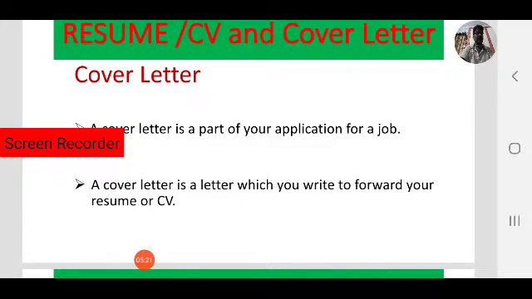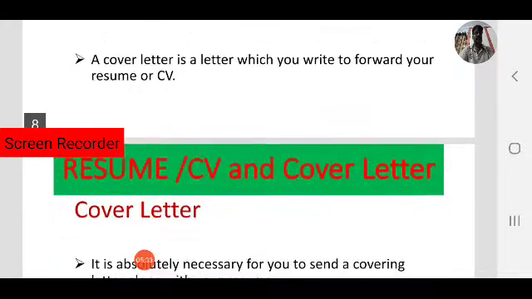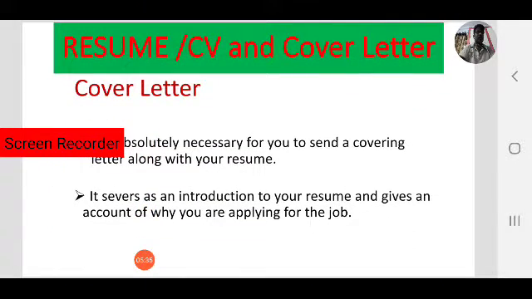It comes under one of the categories of formal letters. So you are familiar with how to write a formal letter. Writing a cover letter also follows the same format.